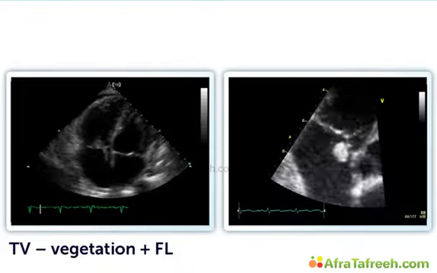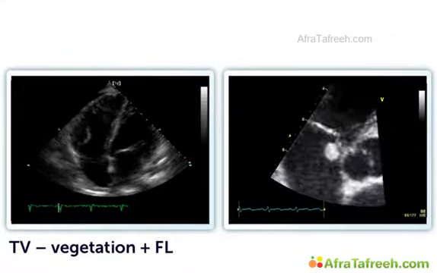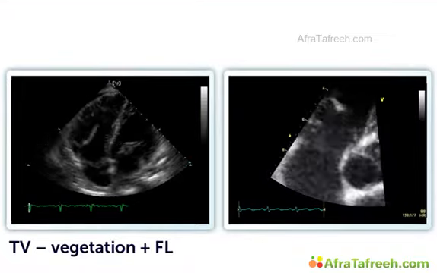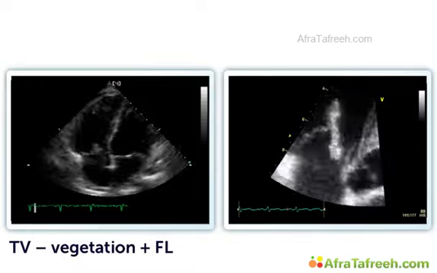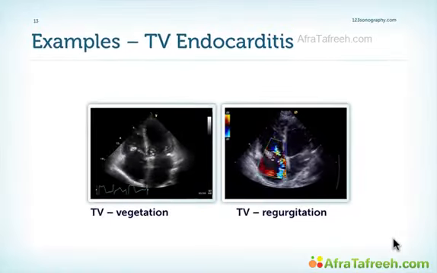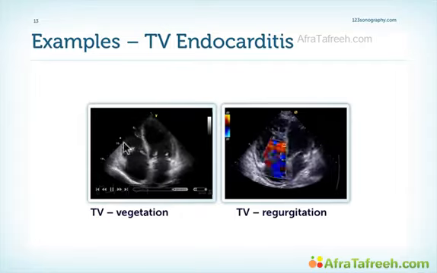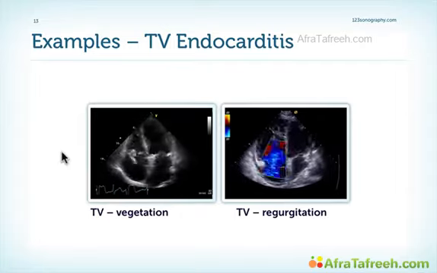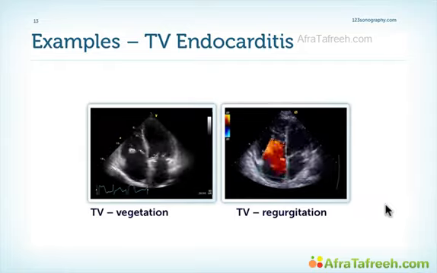Here's another fairly large vegetation of the tricuspid valve, again a very mobile mass, which was found in an only 16-year-old drug addict. Keep in mind that tricuspid valve vegetations can get fairly large actually. Here's another example, a patient who has endocarditis which is not fresh anymore. We see that the vegetation is a bit more dense, so this is approximately 3 to 4 weeks old. But again, destruction of the tricuspid valve.